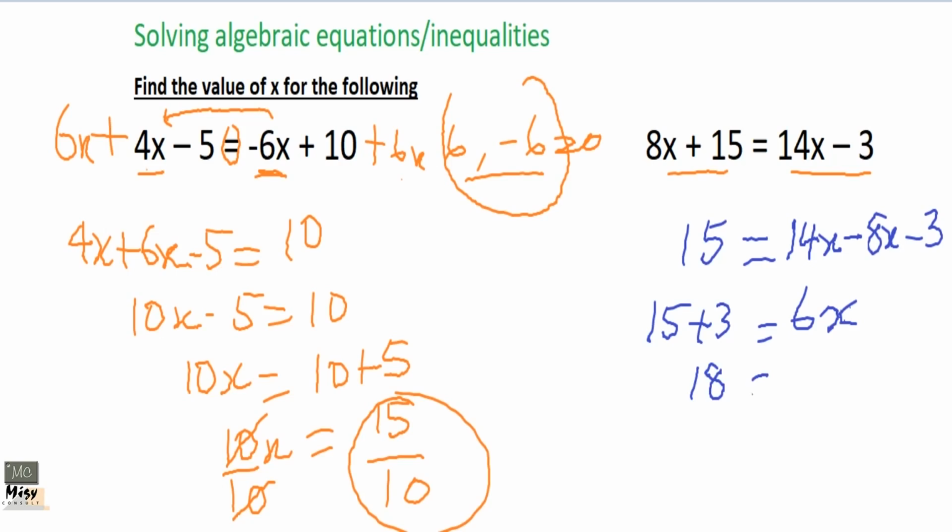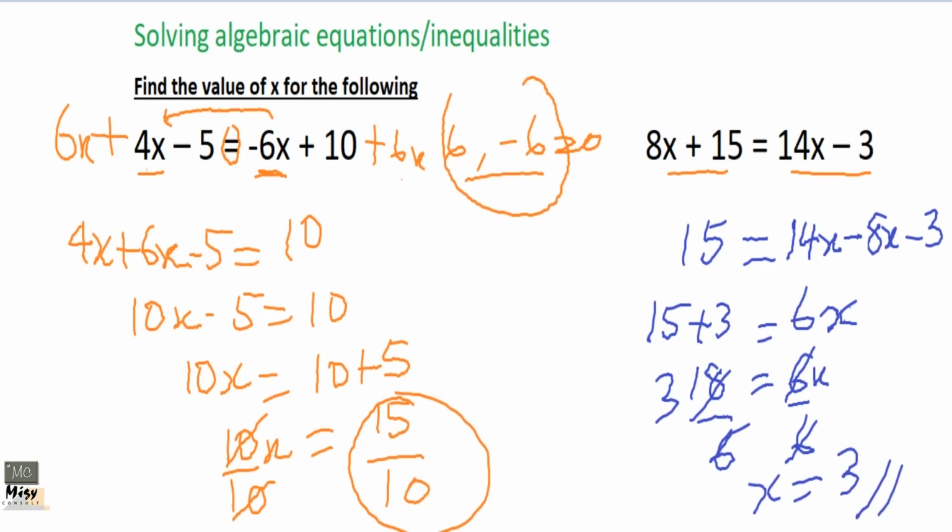Then we do our normal arithmetic, which gives 18 equals 6x. We divide through by 6. So 6 cancels 6, and we get x equals 18 over 6, which is what? 3. So you can still write it this way after finishing, because it's the same thing with the equal sign. It doesn't matter which one comes first.